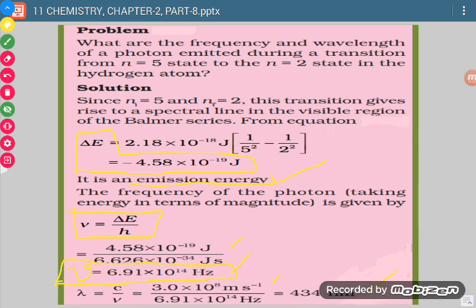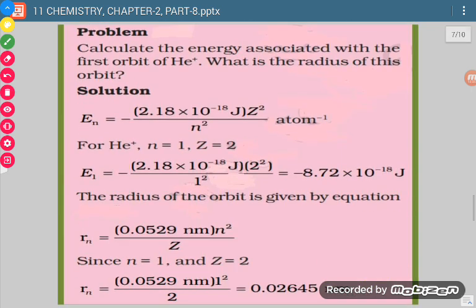And if we have to calculate the wavelength, then c is equal to nu lambda. So lambda will be equal to 434 nanometer. Okay, so all the formulas we have to keep in mind.